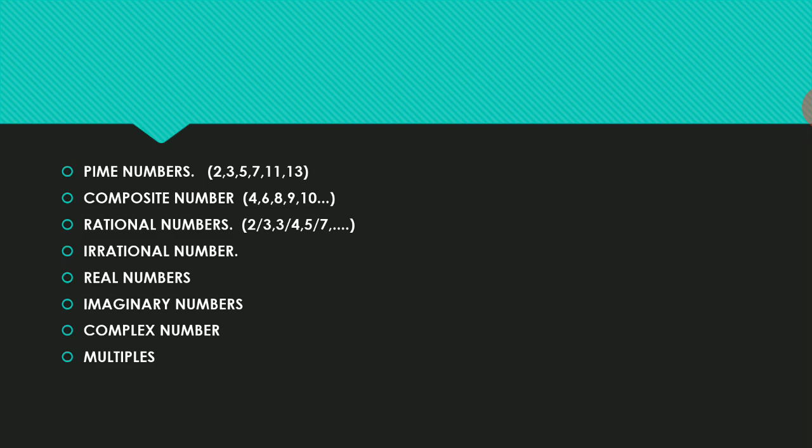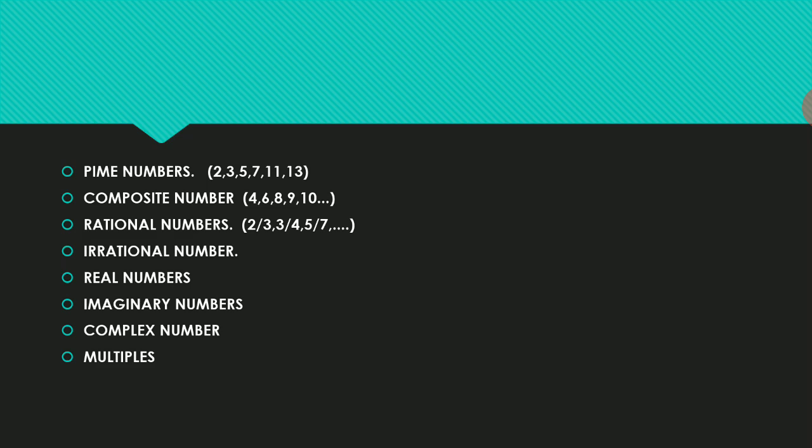Okay, next we go to composite number. Any number which has more than two factors, which is not a prime number. What is a composite number? The number has more than two factors. These are the numbers that are not prime numbers.